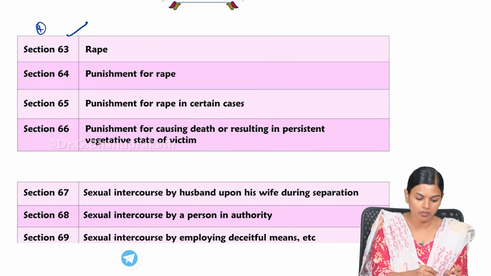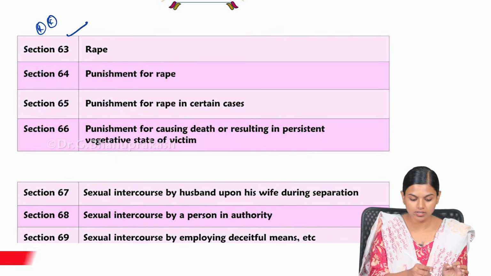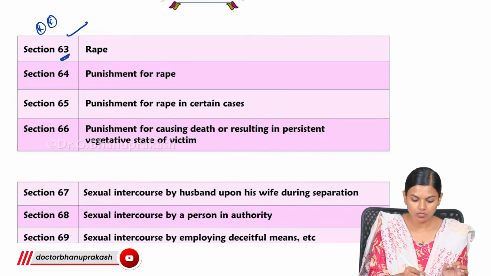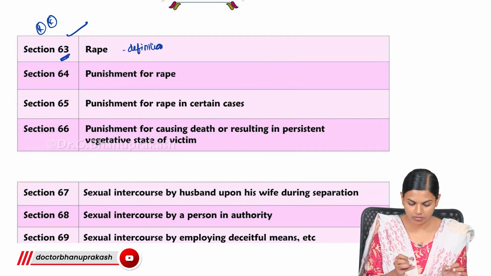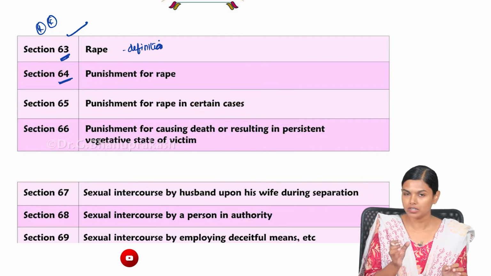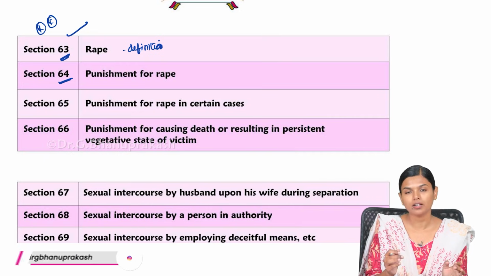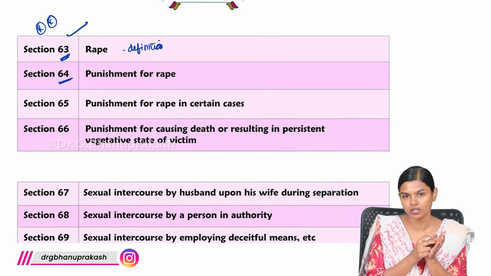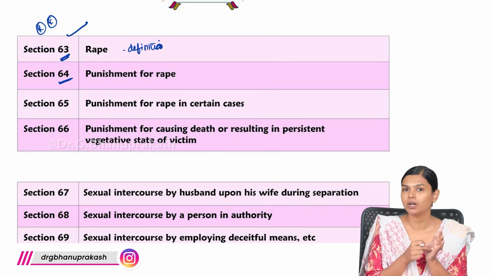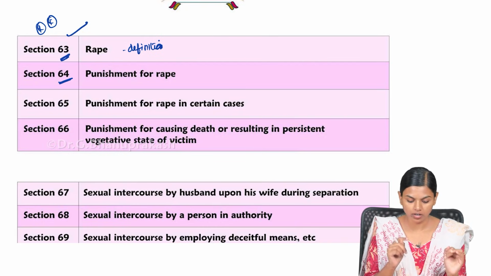This is a must know. They will ask you what the BNS sections for rape are. First, section 63 is the definition of rape, and 64 is the punishment for rape. So what is rape? It is defined under 63, and next to that is the punishment. Usually there will be the definition of the crime in one section, and beneath that the punishment for that crime.